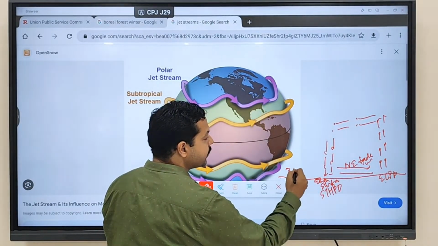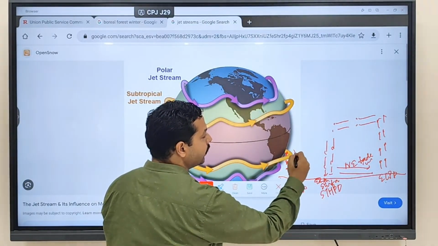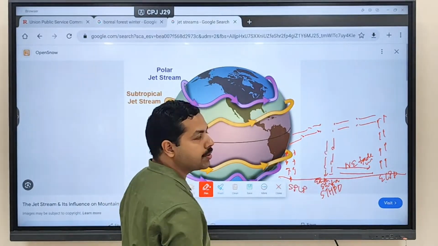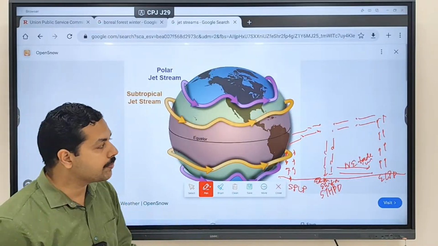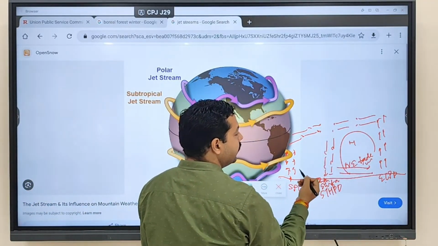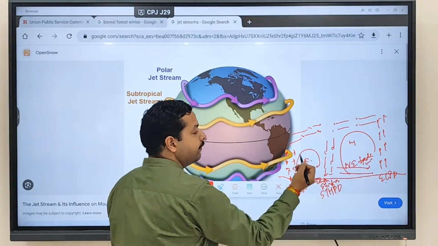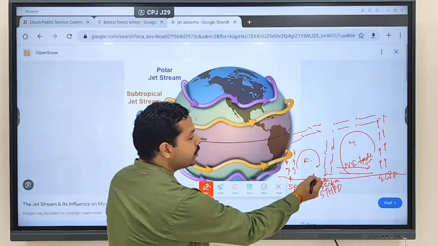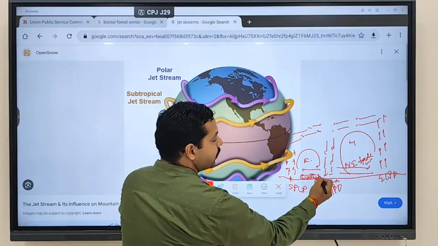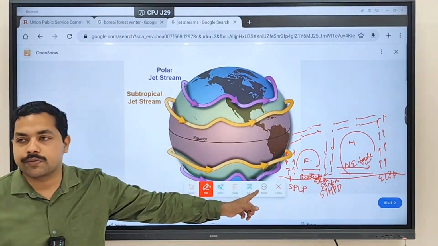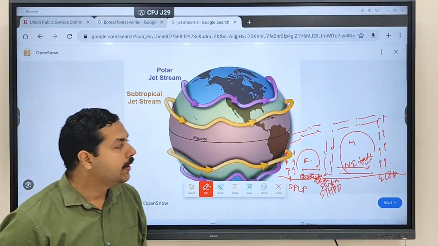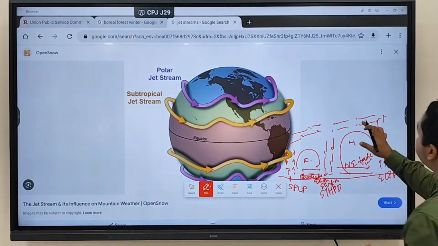So wind will rise from here, subpolar low pressure, then move in this direction, and then start to subside like this. We discussed this cell is referred to as the Hadley cell. This cell is referred to as the Ferrel cell. And here blow the westerlies. At the surface, westerlies blow. Clear?